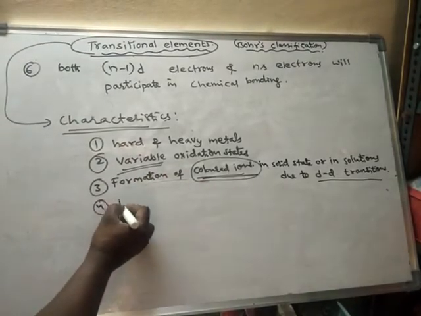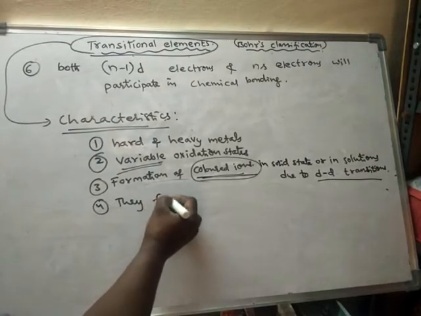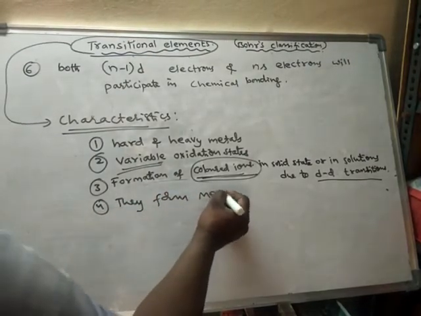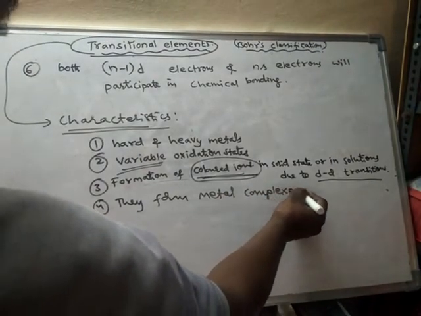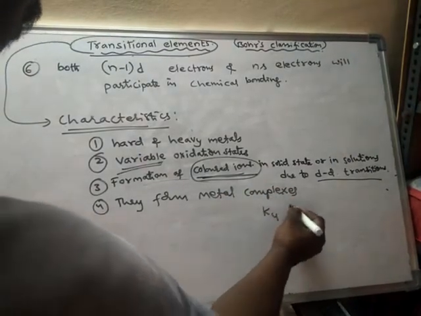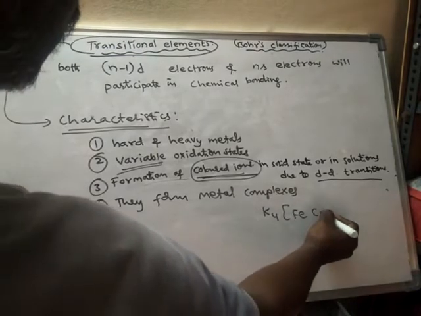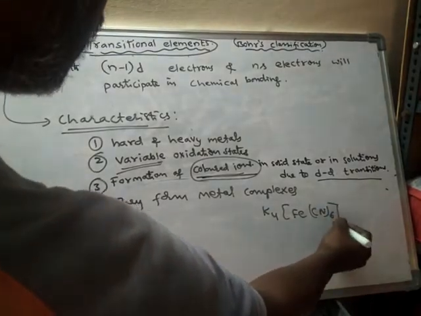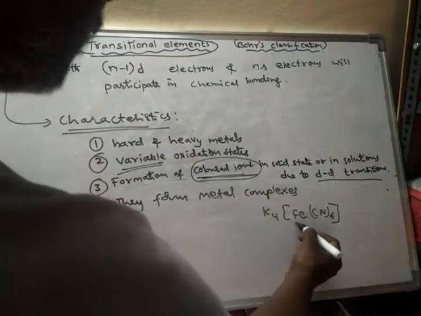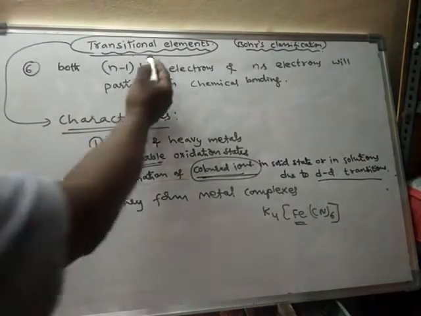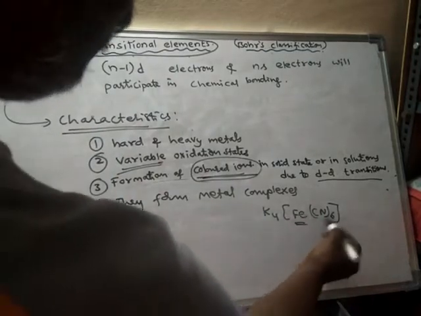Next, they form metal complexes. Example, K4[Fe(CN)6]. This is a complex compound. Iron is a transition element forming a complex compound.